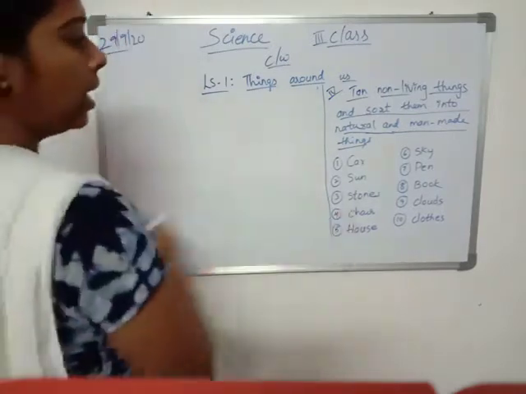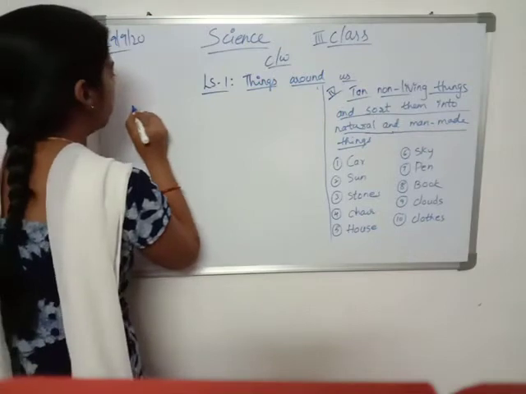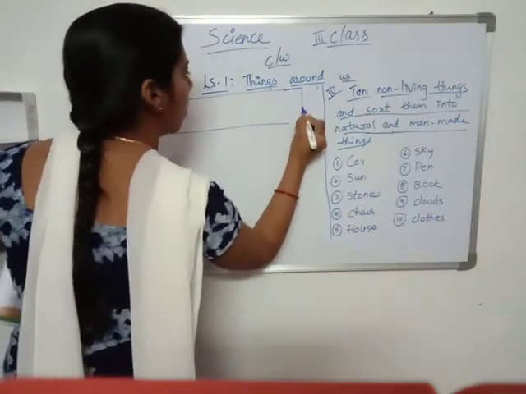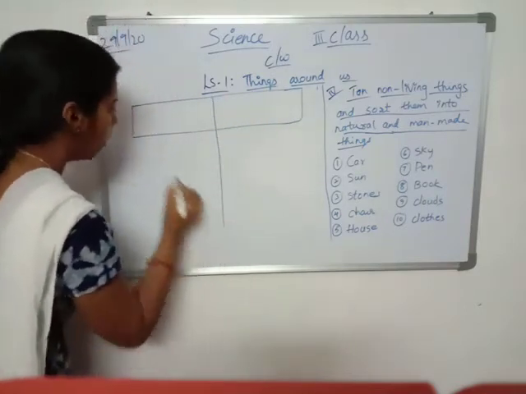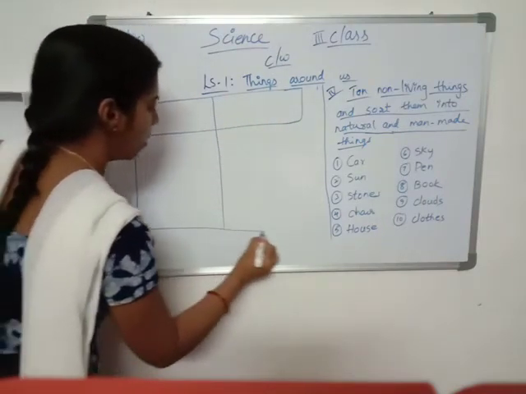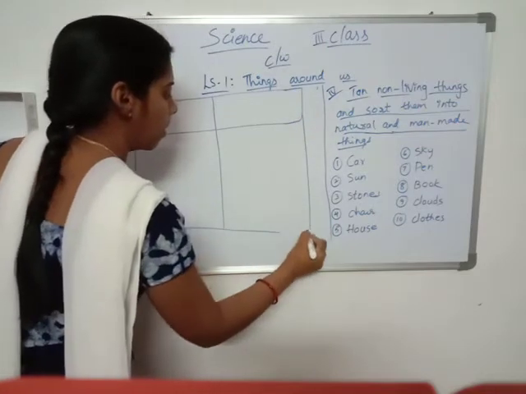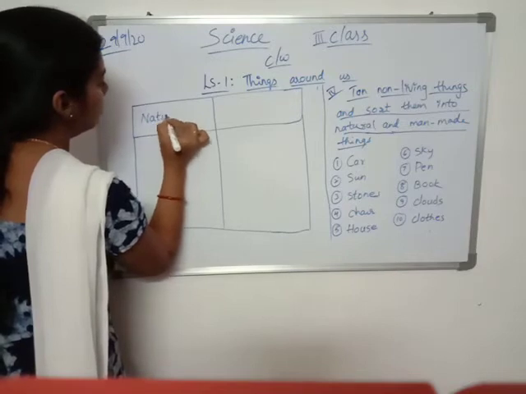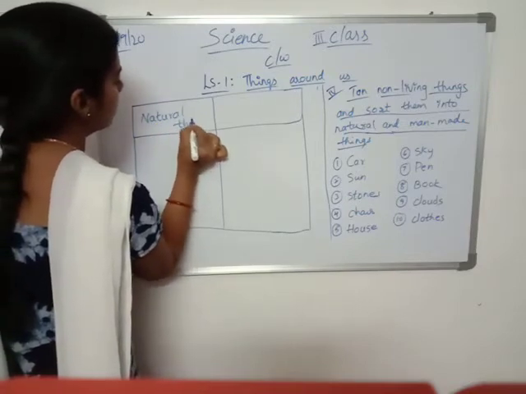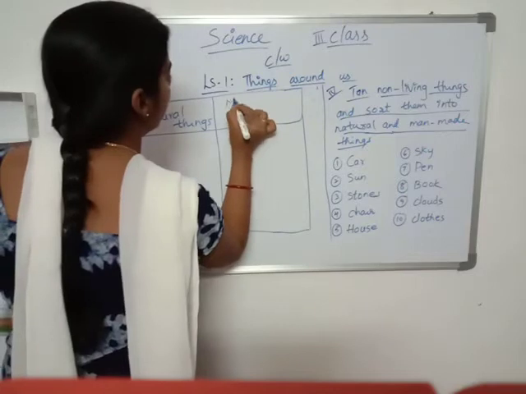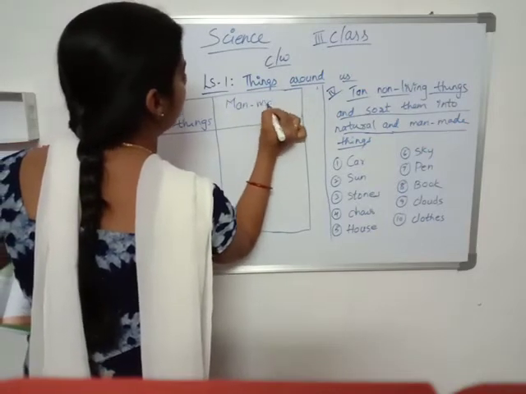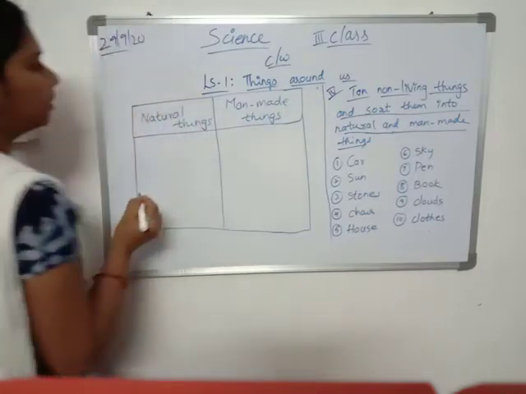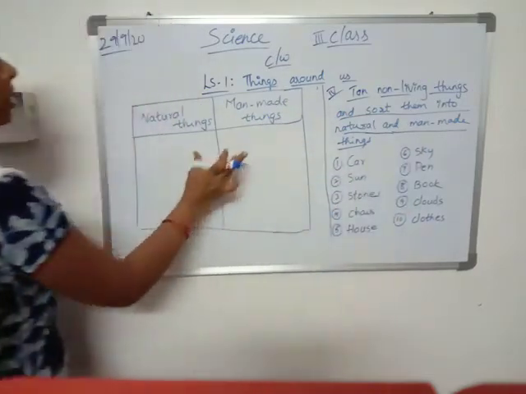So after writing this, you have to draw a table like this. These are natural things. These are man-made things. Okay, children. From this list, we have to write it separately.